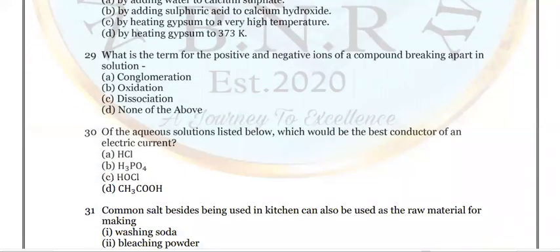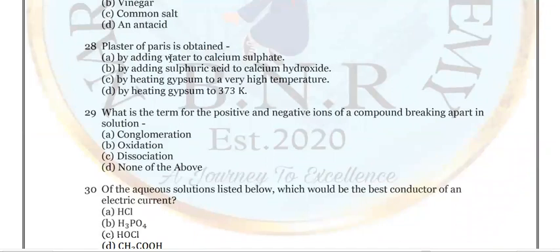Look at the 28th question. Plaster of Paris is obtained by adding water to calcium sulfate. So by adding water, we'll get gypsum, but not plaster of Paris. So eliminate this option. By adding sulfuric acid to calcium hydroxide, no, exactly wrong answer. By heating gypsum to a very high temperature. So by heating gypsum, we'll get what we call plaster of Paris, but not at a very high temperature. This is wrong.